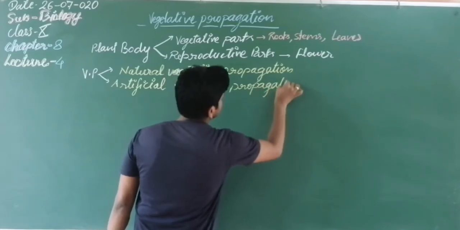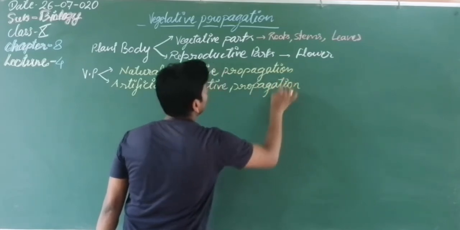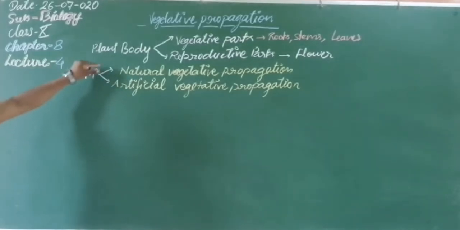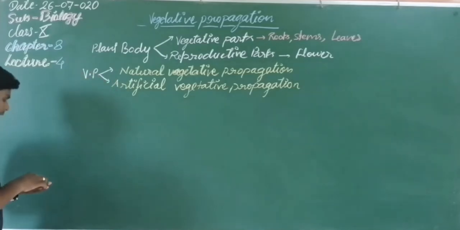Since these are the two parts of this mode, we will discuss natural vegetative propagation first, and then artificial vegetative propagation. So let's discuss vegetative propagation in detail.